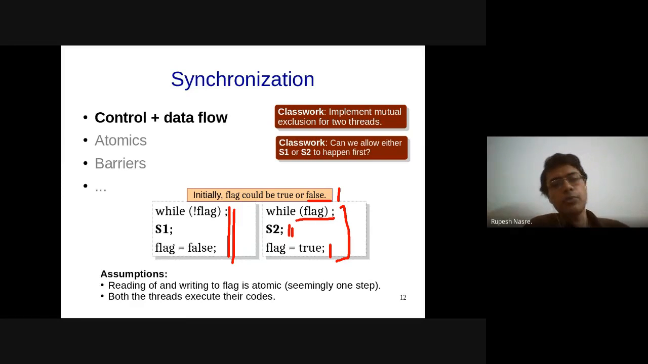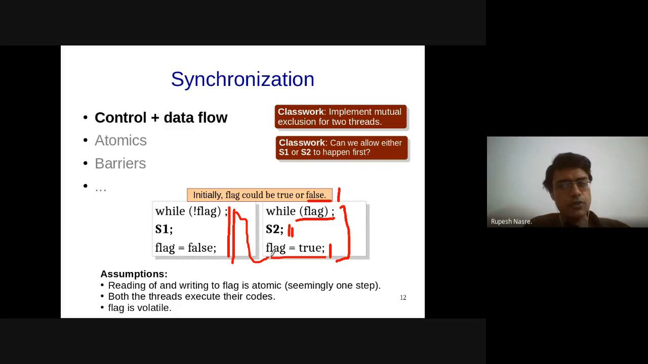And the third, more important aspect is that we also assume that flag is volatile, which means that if I'm making an update to a variable, a shared variable, then that is going to be also available to the other thread.